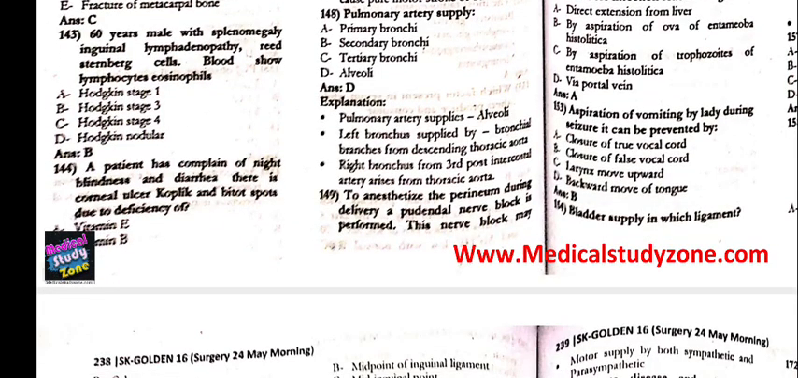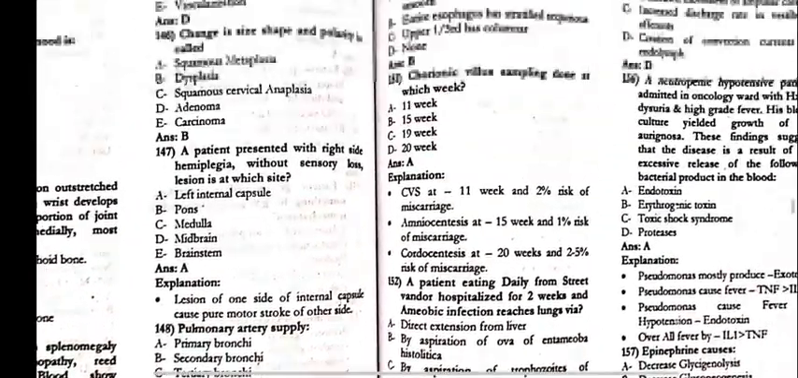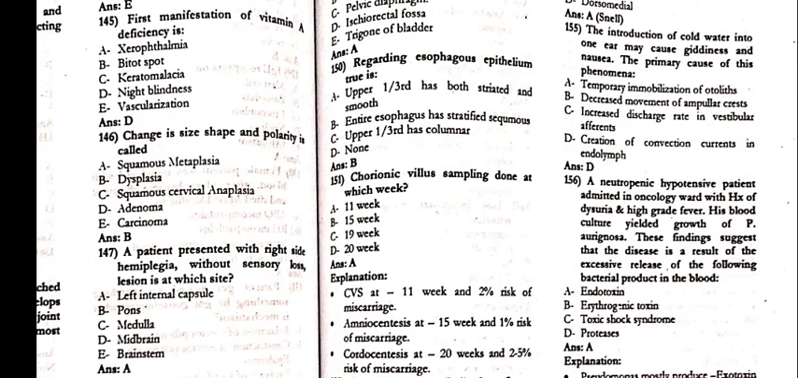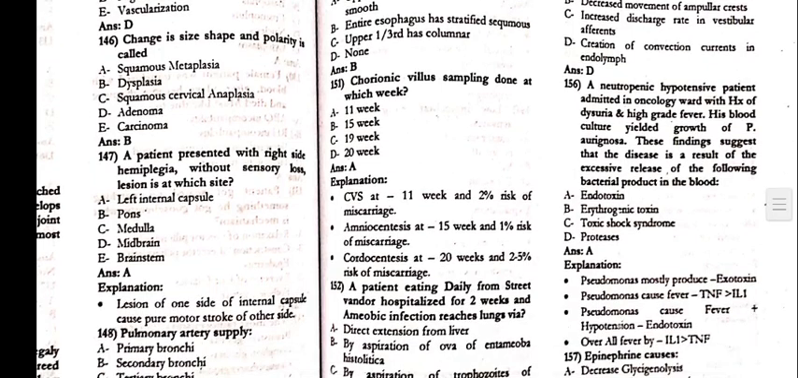Next, 149, to anesthetize the perineum during the delivery, a pudendal nerve block is performed. This nerve block may result in urine incontinence due to anesthesia of the muscle lying in the urogenital diaphragm. 150, regarding esophagus epithelium, true is beta, entire esophagus is stratified epithelium.